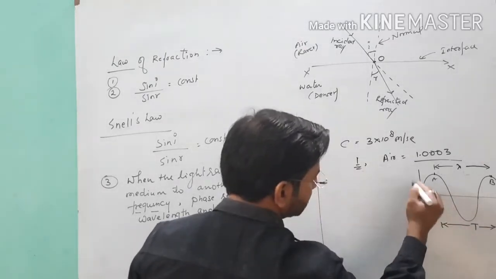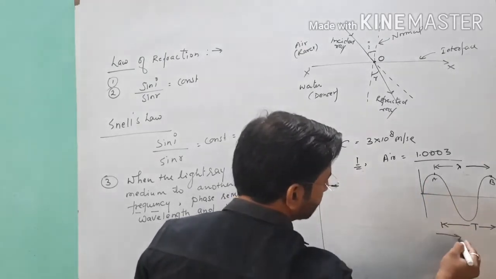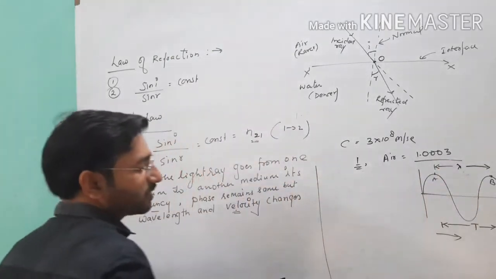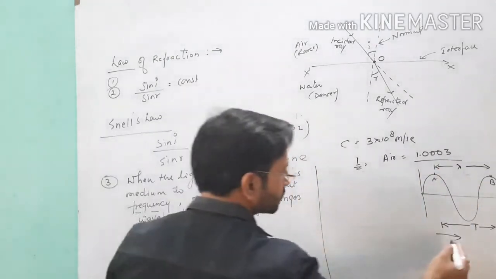The speed of light in a medium is denoted by v.